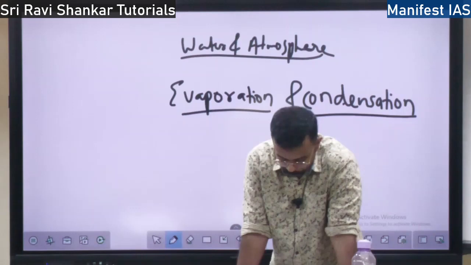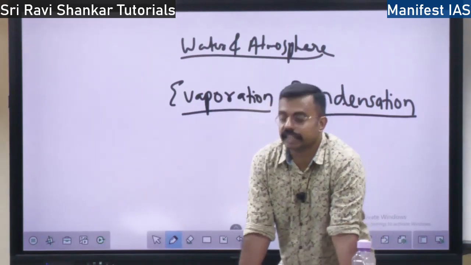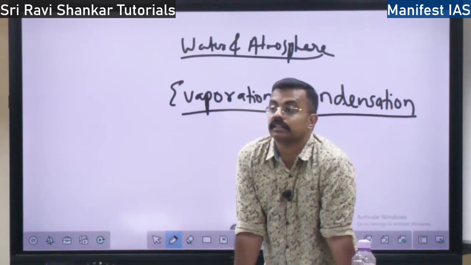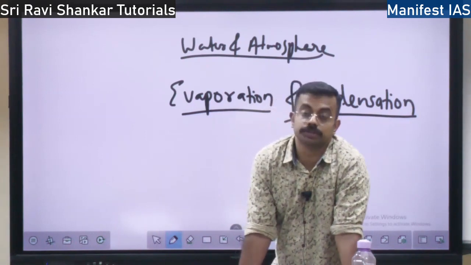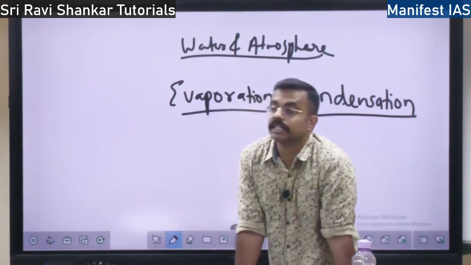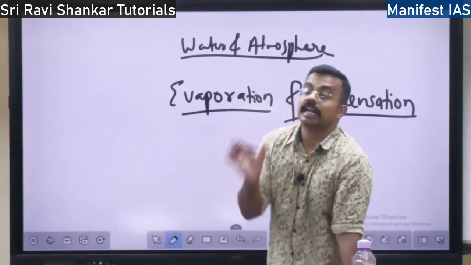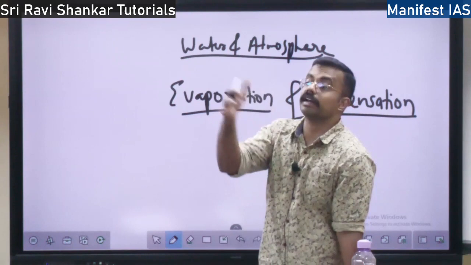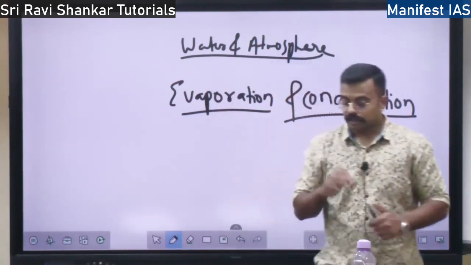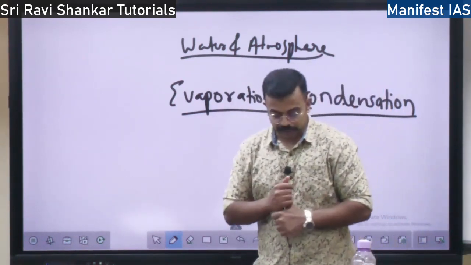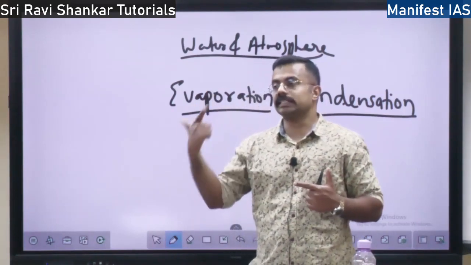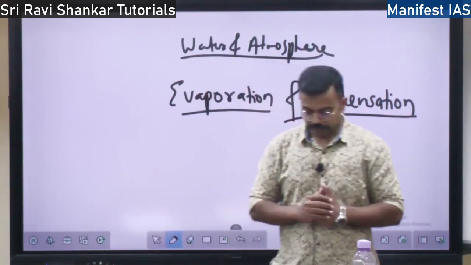So the temperature at which the evaporation takes place is called latent heat of vaporization. The temperature at which the evaporation takes place, that is called latent heat. The amount of heat required for the evaporation to take place, that is latent heat of vaporization. So with temperature increases, evaporation increases, right?